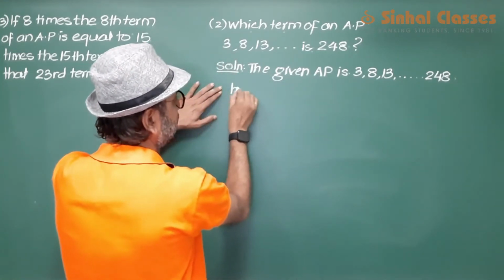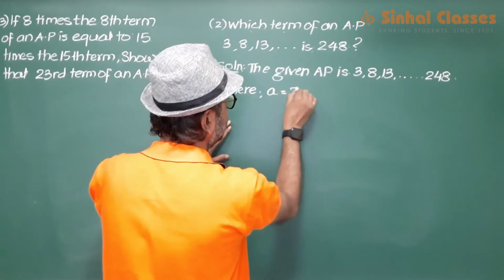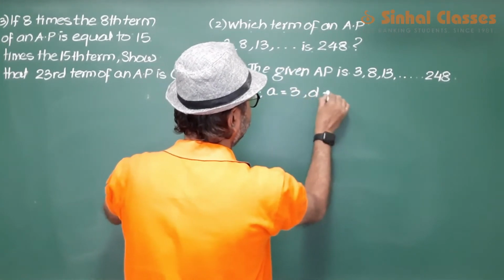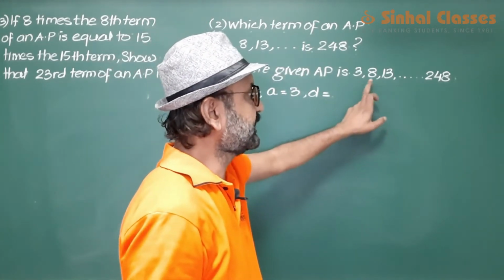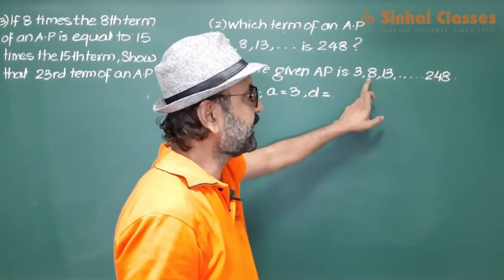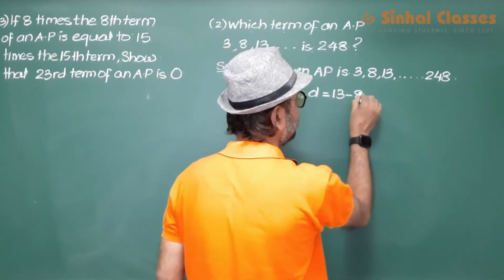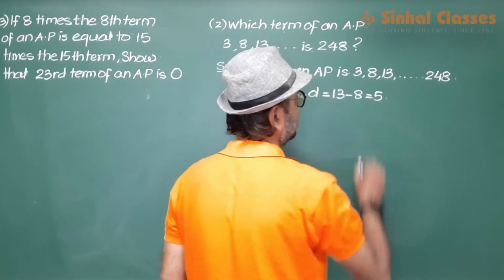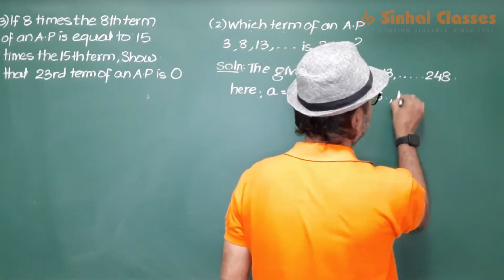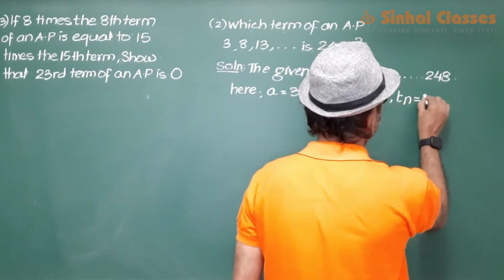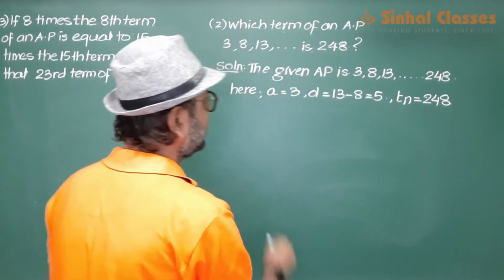Here the first term is 3. The difference, as I've just told you, is latter minus former. बाद वाले में से पहले वाला माइनस करना है आपको. So 13 minus 8, which is 5, and the last term in this AP is 248. So Tn is 248. The nth term, the last term, is 248.